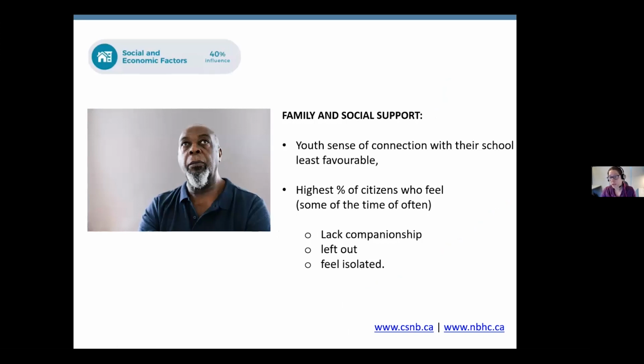Moving on to the social economic factors, the points of interest for this section are within the family and social support. Youth sense of connection with their school is the least favorable in the province when looking at all the zones. You also have the highest percentage of citizens who feel some of the time or often a lack of companionship, left out or isolated.